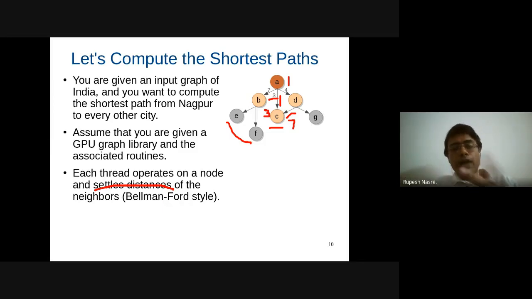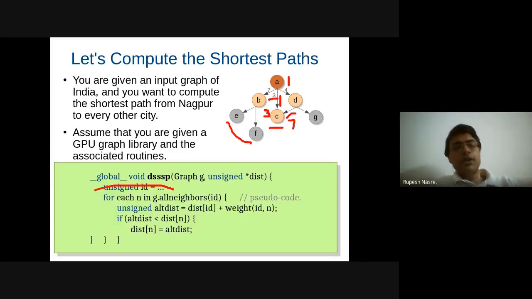But if it happens the other way around, that is, the update to distance 3 happens first and then the update of distance 7, then 3 is going to get overwritten by 7, and therefore it is going to cause an issue with respect to the actual distance update.